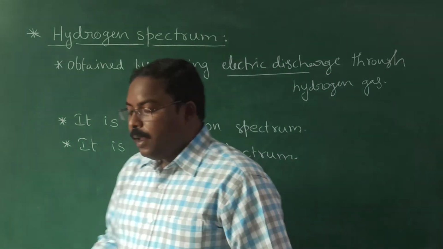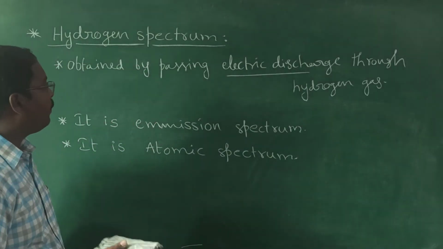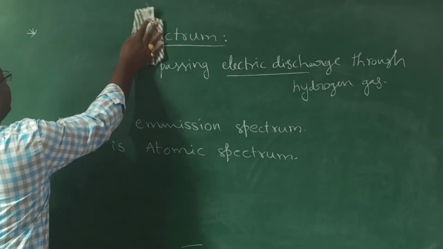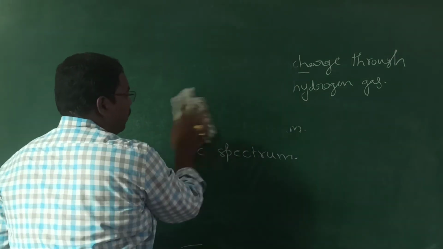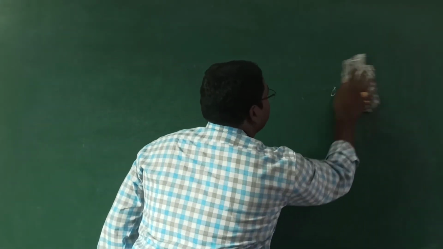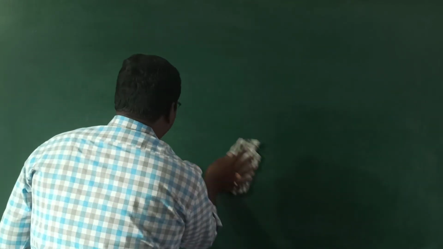Now let us discuss the different spectral lines. As I told you, there are many spectral lines for the hydrogen atom. Now let us observe the different spectral lines.